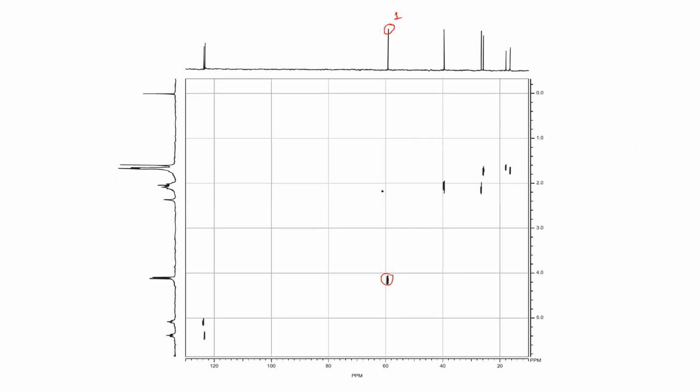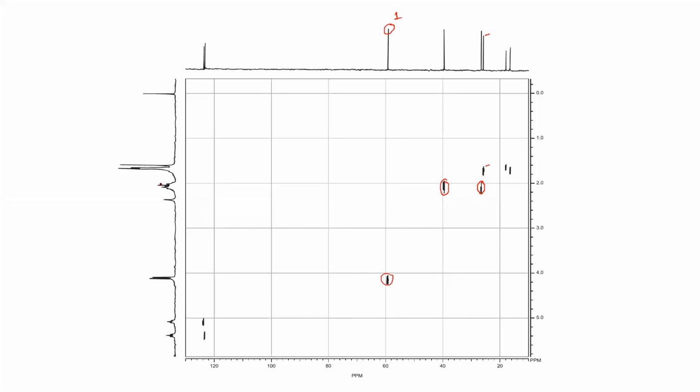Now, if you look here, this is also complicated. You have one spot here, another spot here. So this is 1 and this is 1. Those two will be 2 CH2. You see, this is a bit left shifted, so that means this is here. This is this one, and this one is this one.